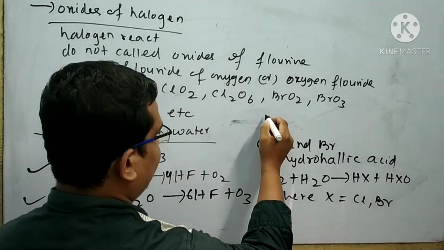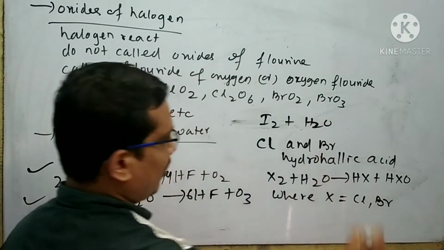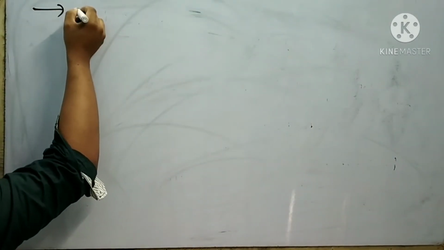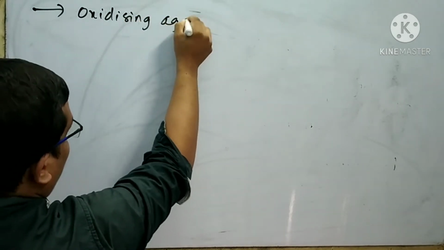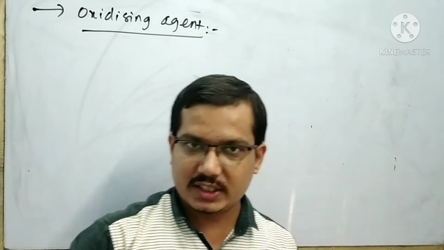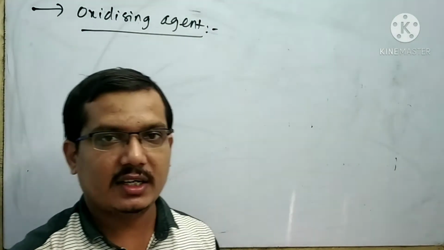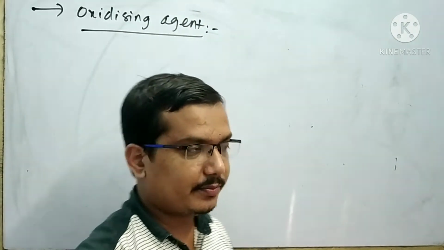The reaction between iodine and water is a non-spontaneous reaction. Next chemical property is oxidizing agent. All the halogen elements can act as good oxidizing agents. Fluorine is the strongest oxidizing agent. It can oxidize all other halogen elements.